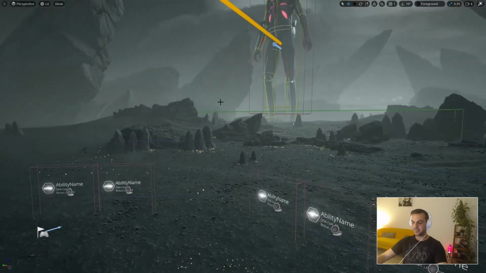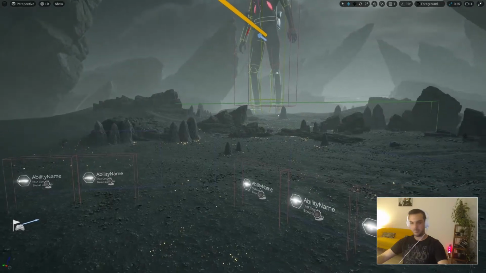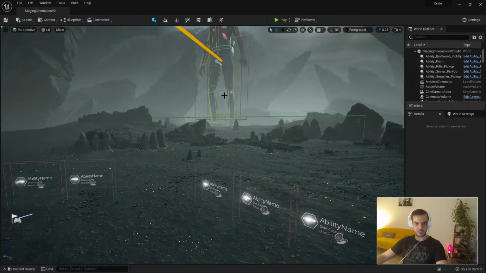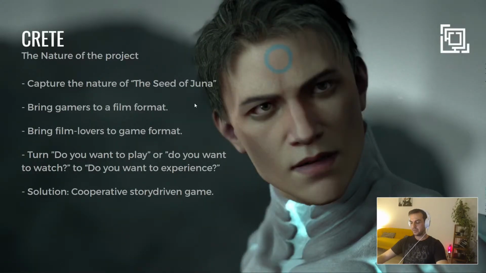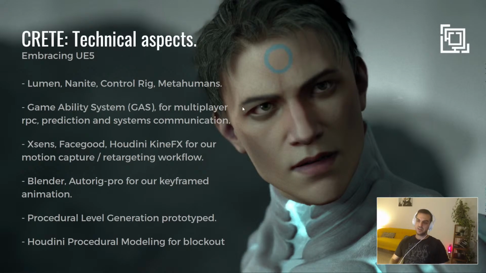So let's deep dive. Let me see in the presentation if I want to mention something specific. Let me just put some technical aspects first. Embracing Unreal Engine 5, we are using whatever is on the table. We are lucky to be in the prototype stage, so we can experiment with everything. And we are using the Gameplay Ability System that helps with multiplayer, replication, and predictions. Basically it also helps system communication, like the DNA system with the energy system and the ability system, all connected thanks to GAS, the Gameplay Ability System.